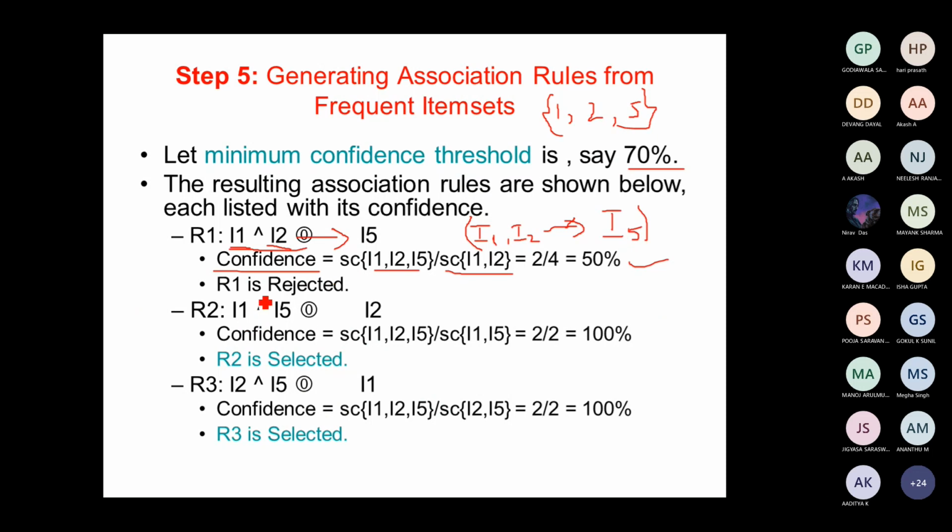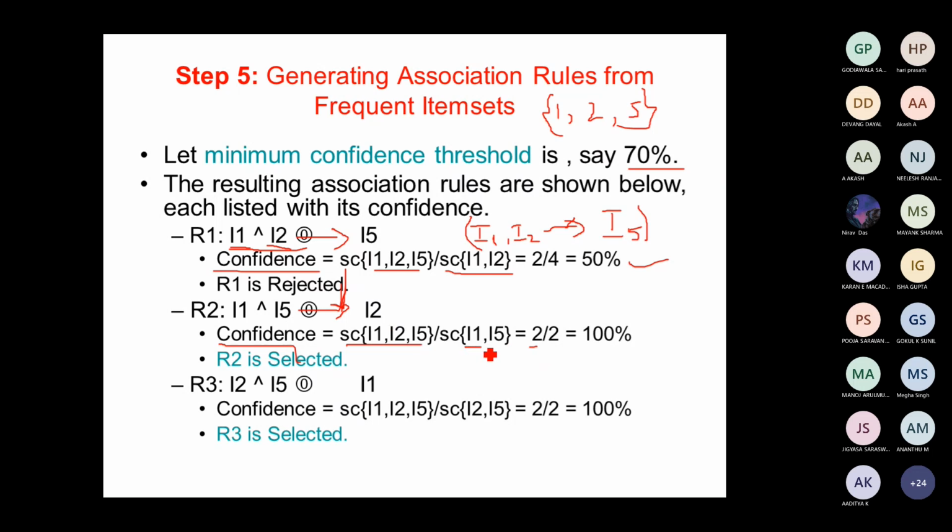I1, I5: these two items bought together imply what chance of buying I2? So you find out the confidence for that. What is the formula for confidence? Confidence is equal to the support of LHS union RHS divided by the support of LHS. The support of I1, I2, I5 is 2.